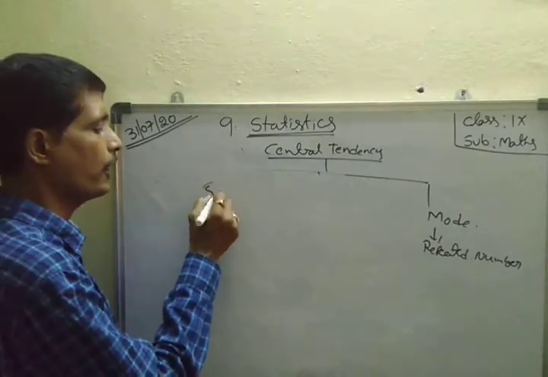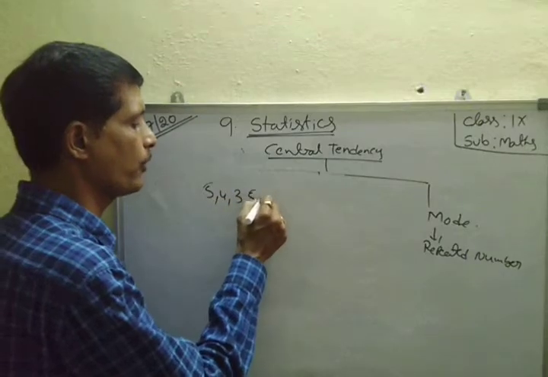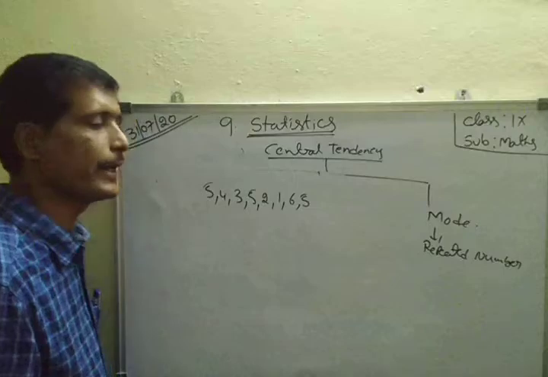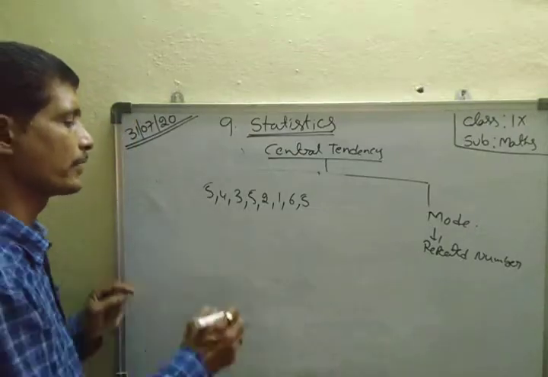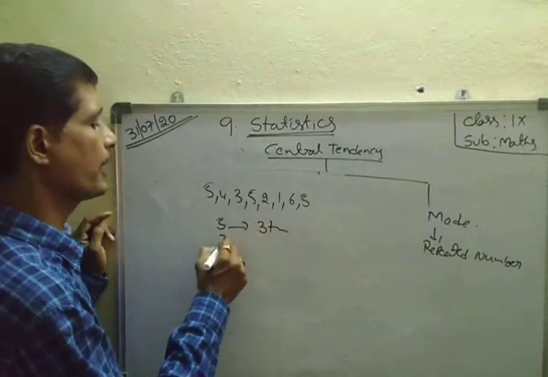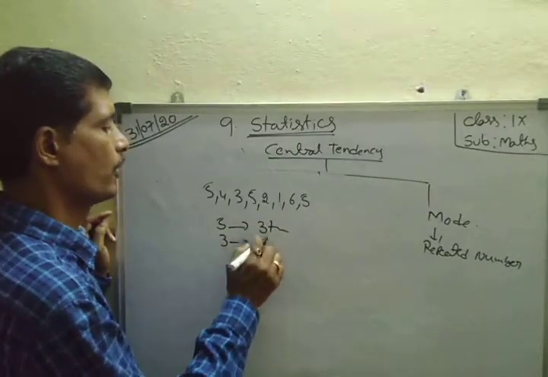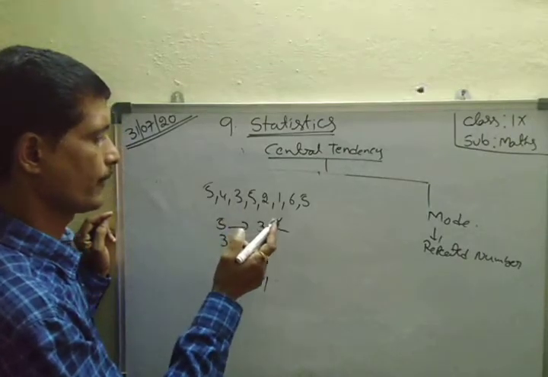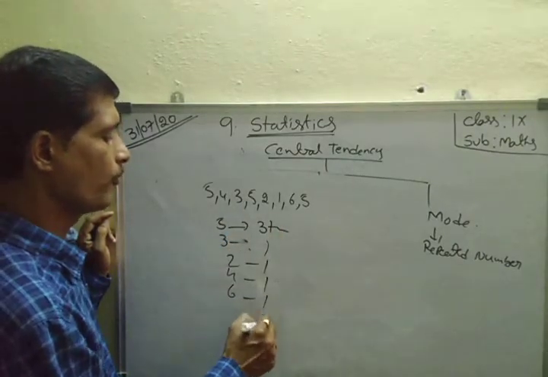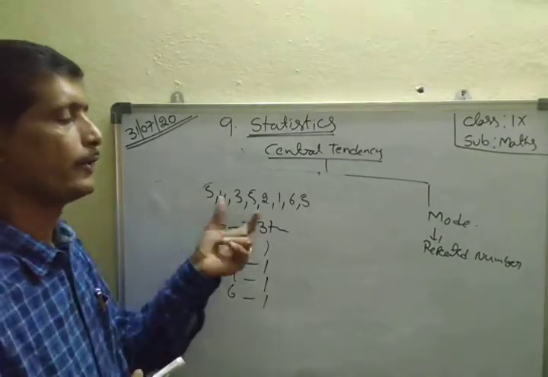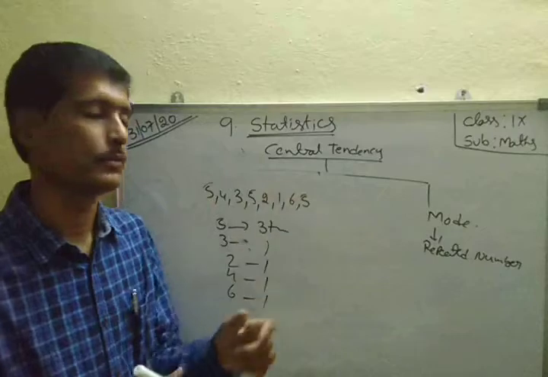Suppose 5, 4, 3, 5, 2, 1, 6, 5. Okay, here see. Here how many times is 5 there? 5 three times. Next 3 one time. 2 one time. 4 one time. 6 one time. Here the most repeated number is what? 5. Therefore mode equals what?